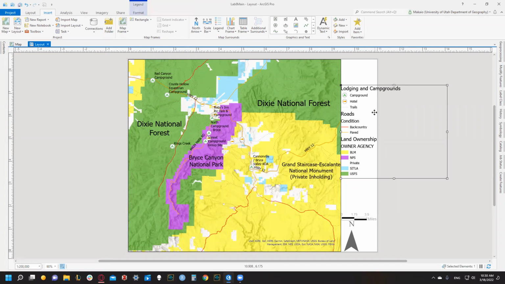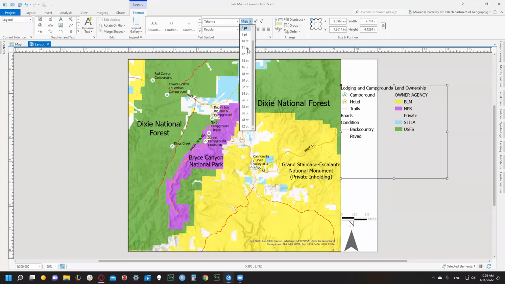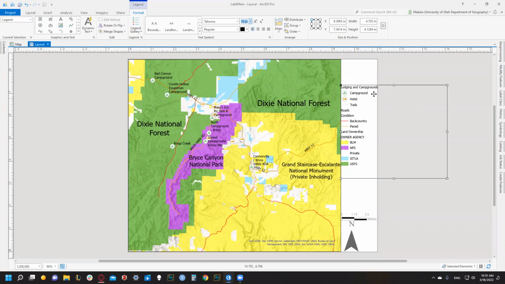When we have a legend that's big like this and our font sizes for our words are pretty sizable too, we can click on our legend so we can see this box, and a format banner is going to open up top. We can change the legend gallery, but what we're going to do first is change the font. So let's try 8. We can get a little bit bigger. 14? No. 12. 11 would be perfect. That is close. Yes, perfect.